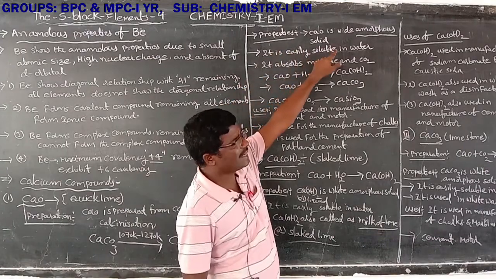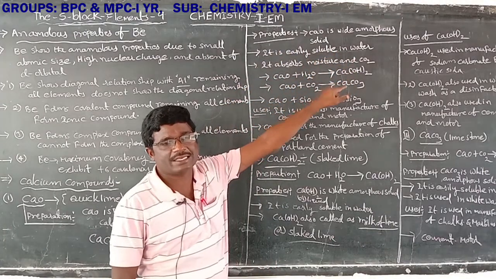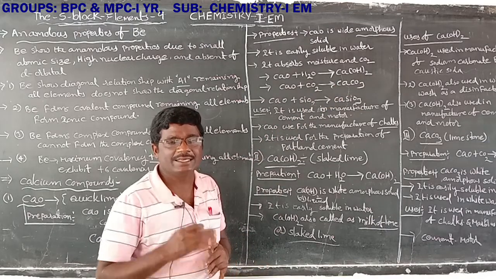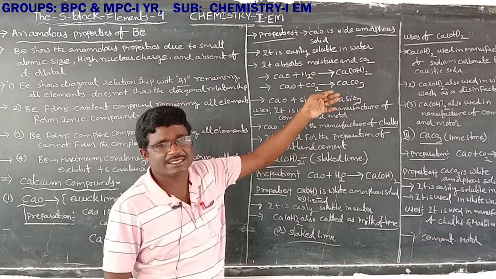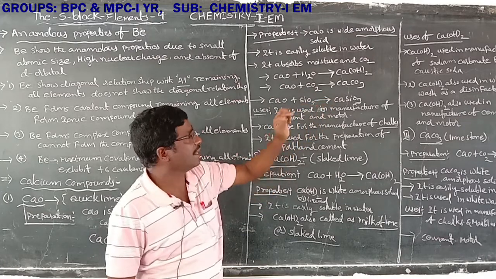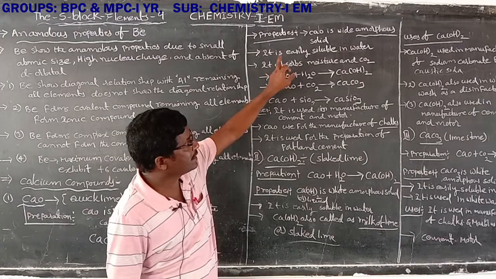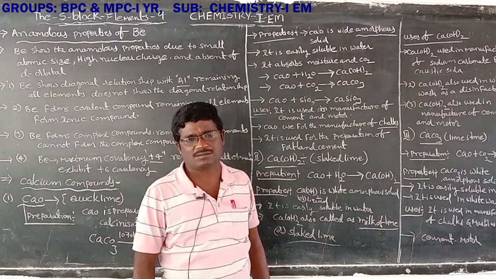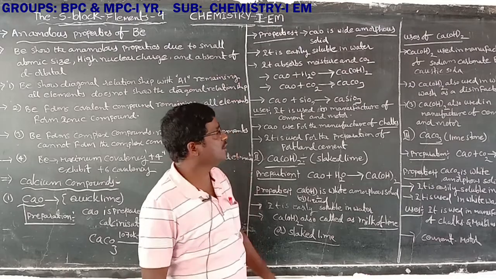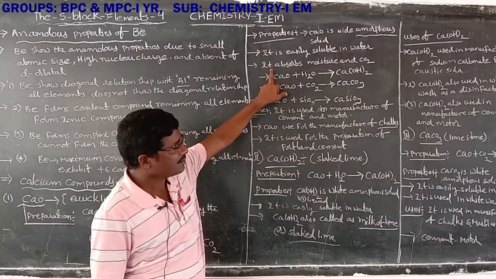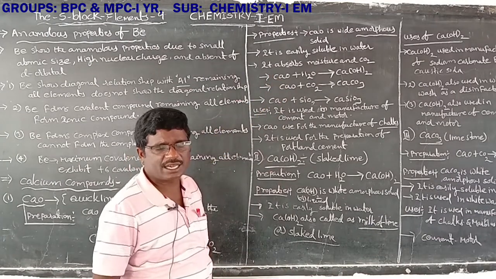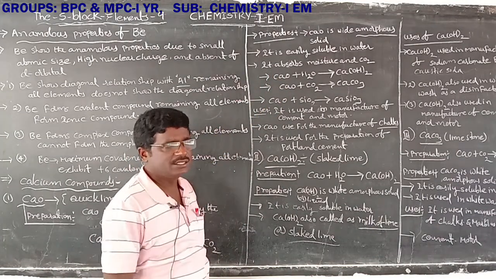Calcium oxide is a widely amorphous solid, also known as a powder compound. Next one, it is easily soluble in water. Next one, it absorbs moisture and CO2. Calcium oxide absorbs moisture and CO2.